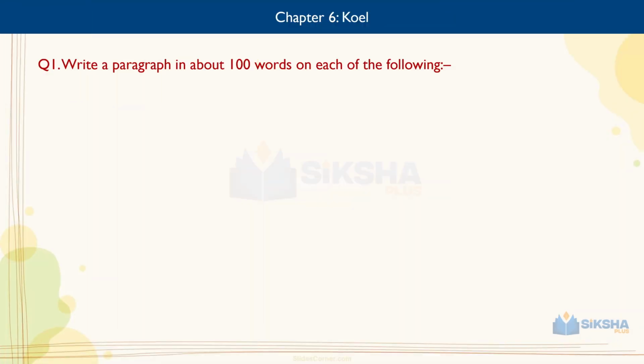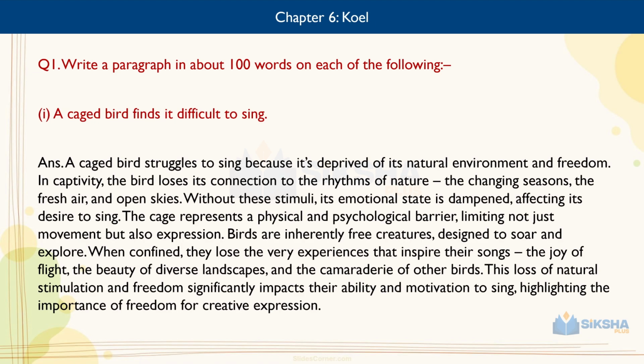Composition. Question number 1. Write a paragraph in about 100 words on each of the following. First, a caged bird finds it difficult to sing. Answer. A caged bird struggles to sing because it's deprived of its natural environment and freedom. In captivity, the bird loses its connection to the rhythms of nature, the changing seasons, the fresh air, and open skies. Without these stimuli, its emotional state is dampened, affecting its desire to sing.